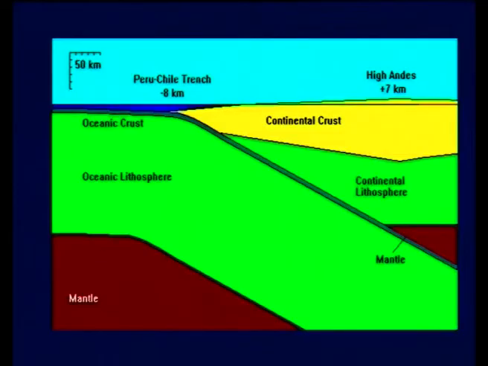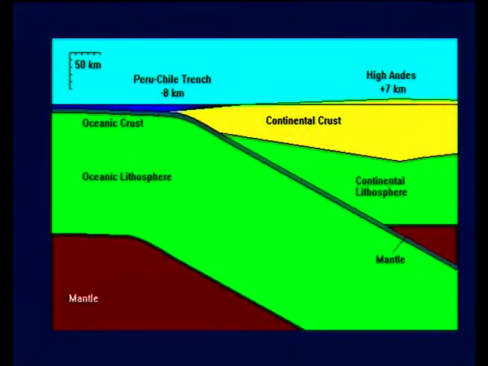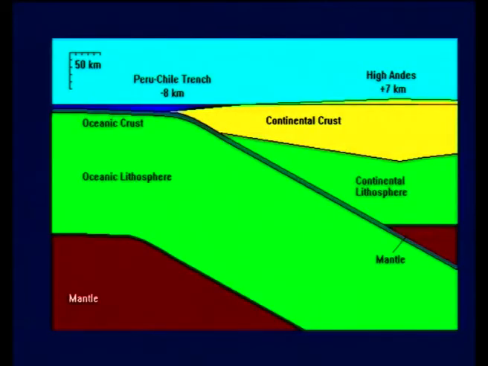The second type of convergent margin, where an oceanic plate and a continental plate come together, can be exemplified by the eastern margin of the Pacific Ocean, where the Nazca plate goes down below the South American plate, forming the trench on the ocean floor known as the Peru-Chile Trench. The chain of volcanic mountains in this case forms on the overriding continental plate. In this specific example, they are represented by the Andes mountains along the western coast of South America.